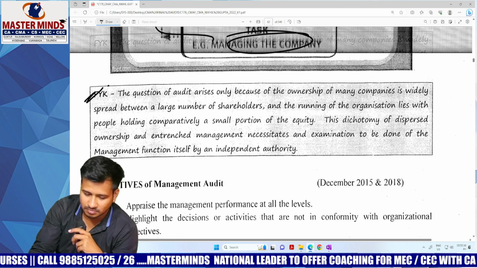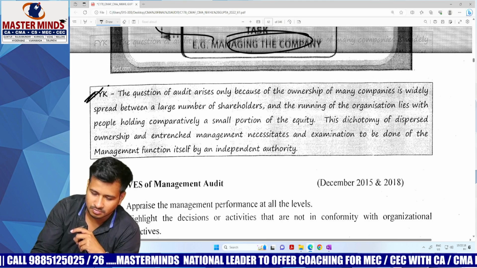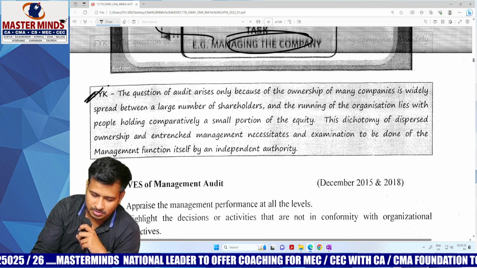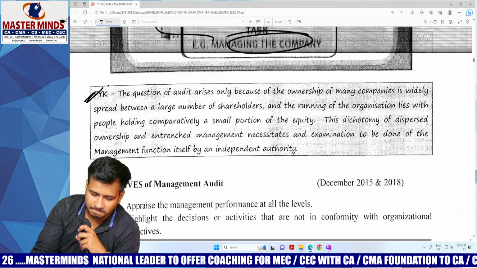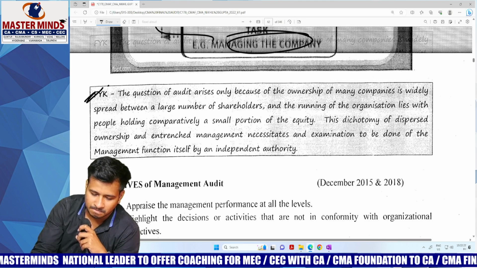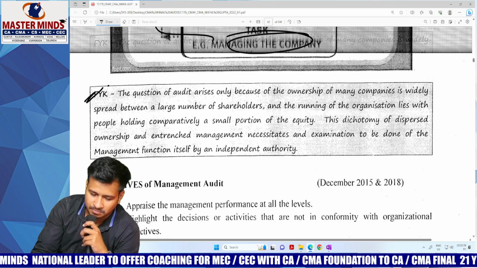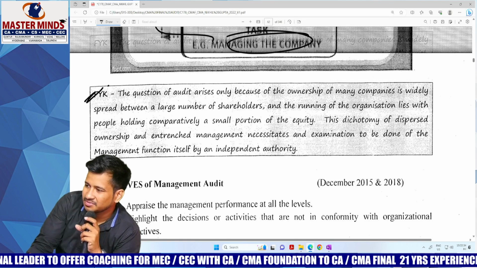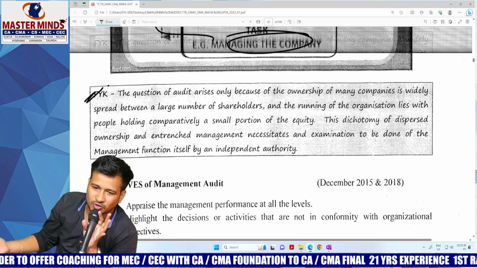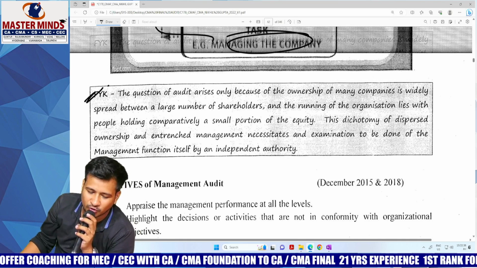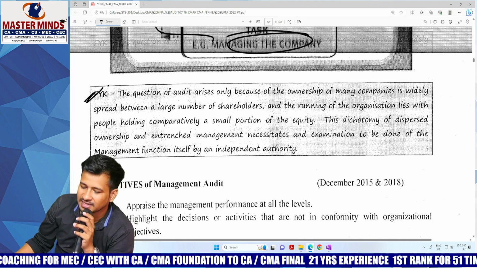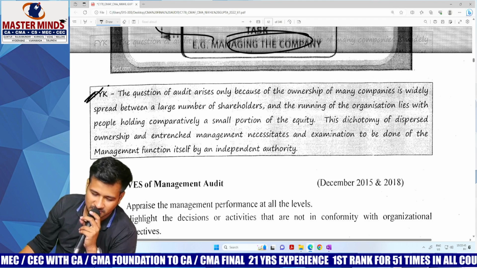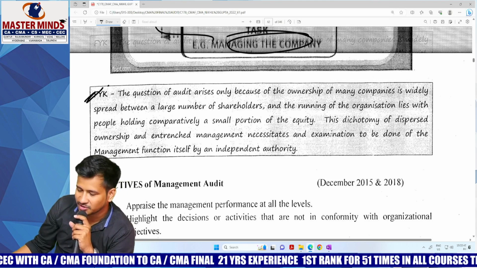The question of audit arises only because of the ownership of many companies. Ownership of many companies is widely spread between a large number of shareholders, and the running of the organization lies with people holding comparatively a small portion of the equity. I don't think I need to explain the same again. Something like large numbers of shareholders with whom the owned funds are there, but running is not in their hands. Running is in the hands of board of directors. So that is the reason why the management audit is arising.